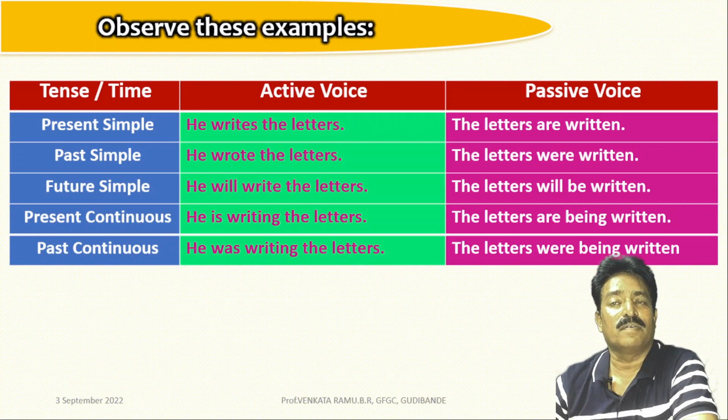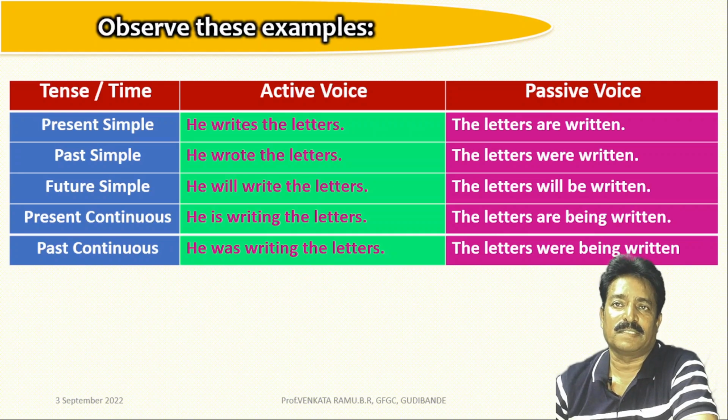Observe the examples given here. In the present tense, the active voice is he writes the letter. The passive voice is the letters are written. In the past, we say he wrote the letters. The passive voice is the letters were written. In the future simple, he will write the letters. The letters will be written.